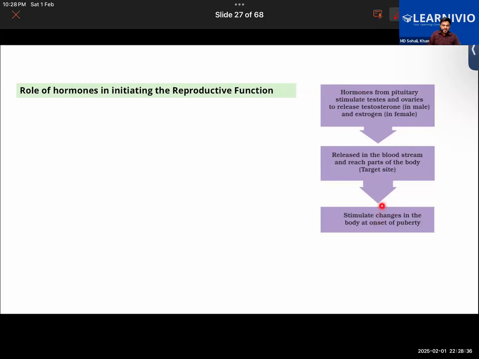Similarly, it will be carried by the blood to the muscles and to the bones, and the development of the muscles and bones will take place. As for the estrogen, it will be carried to the mammary gland. The mammary gland will start to grow bigger in size. So that is how the hormones would be responsible for initiating the reproductive function. Okay.